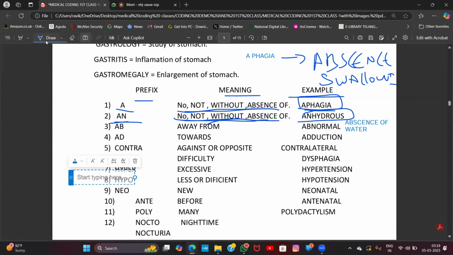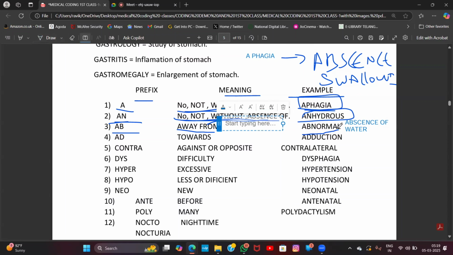The next one, AB. The prefix AB is nothing but away from. Abnormal. What is meant by abnormal? Away from normal. The abnormal is nothing but away from normal.